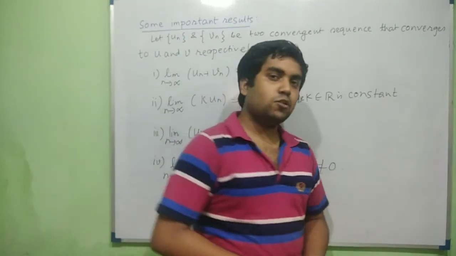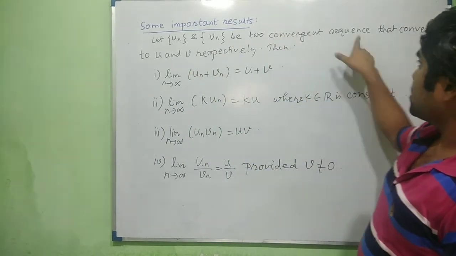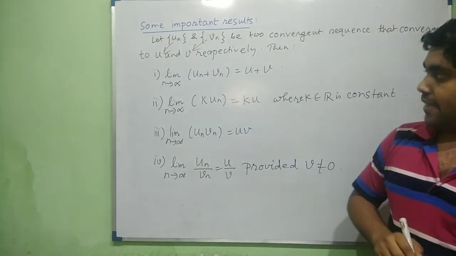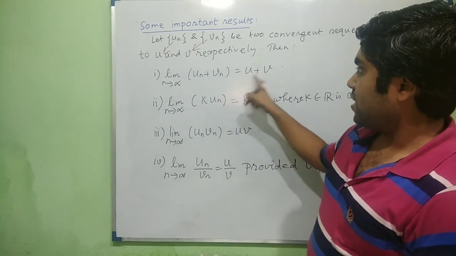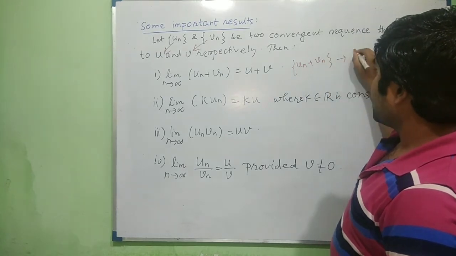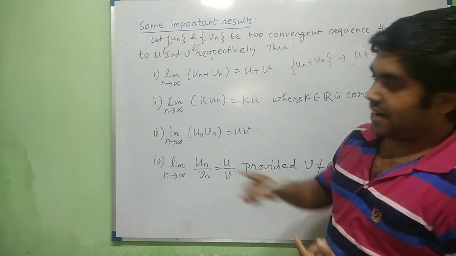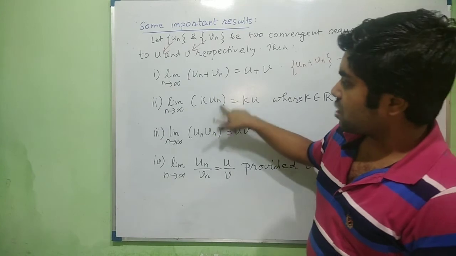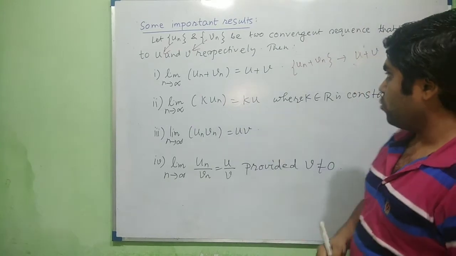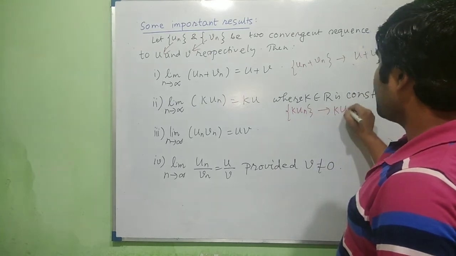Here we are going to discuss some important results. Like, un and vn are two convergent sequences where un converges to u and vn converges to v. Then the limit of un plus vn is u plus v. That means the sequence un plus vn is convergent to u plus v. Similarly, if k is a constant, and we multiply a sequence un by that constant, then the limit of that sequence will be k into u. So this implies that the sequence k un converges to ku.